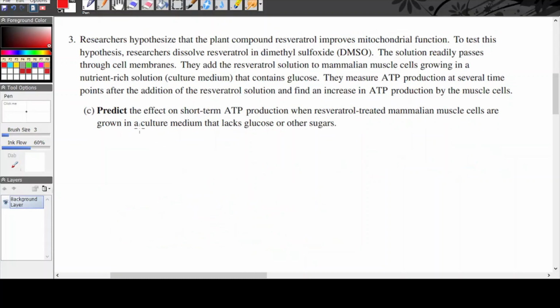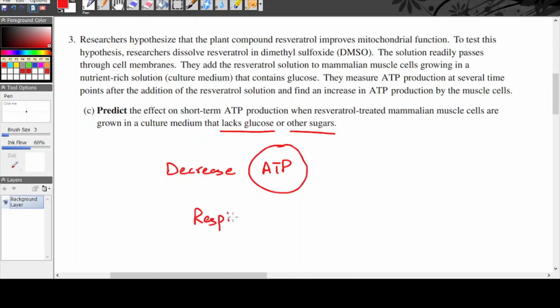The next part says, predict the effect on short-term ATP production when resveratrol-treated mammalian muscle cells are grown in a culture medium that lacks glucose or other sugars. Now, the absence of glucose or other sugars would significantly decrease the production of ATPs. Why would that happen? The reason is because to produce ATP, we use a reaction called respiration. And respiration involves the use of glucose molecules alongside oxygen to produce ATPs. So if glucose molecules are absent, then ATP production will completely stop or decrease.